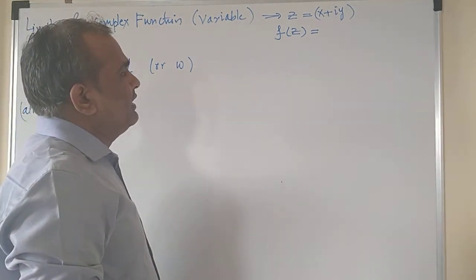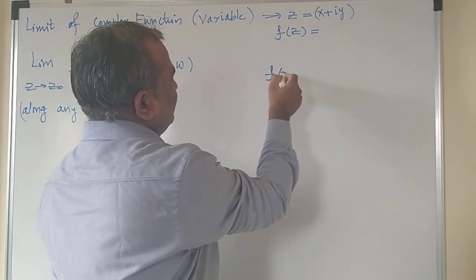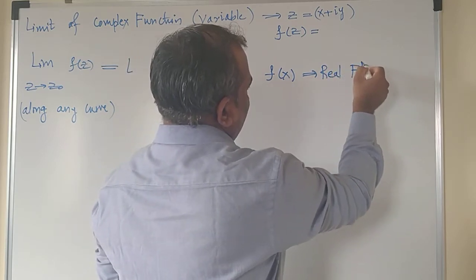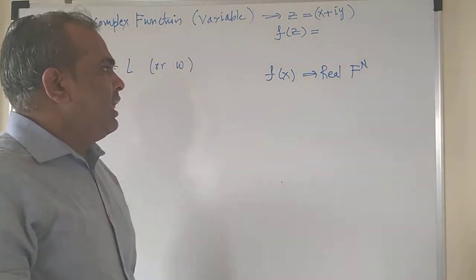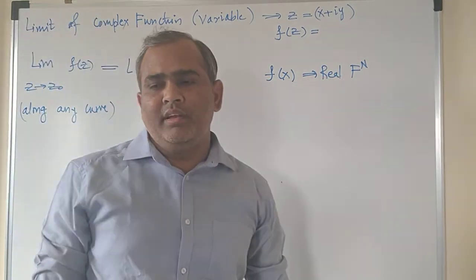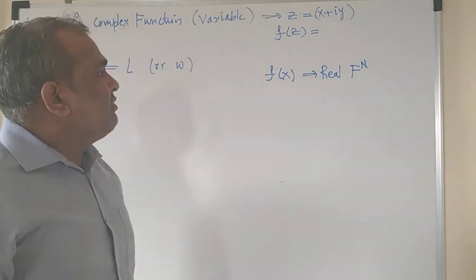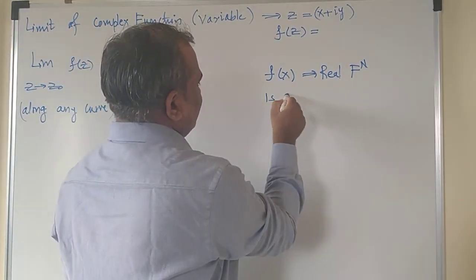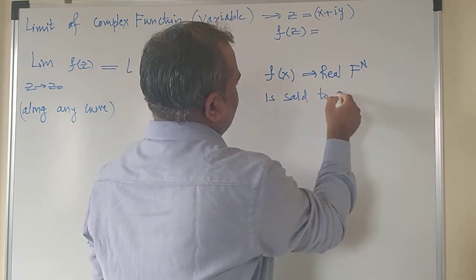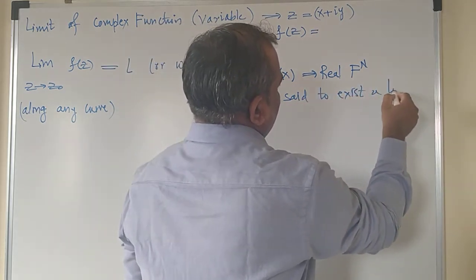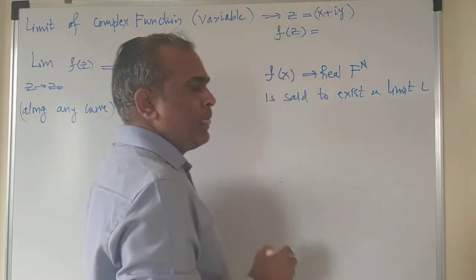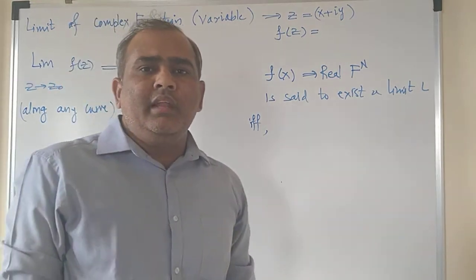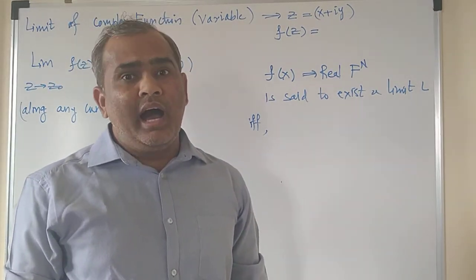Let f of x be a real function, with x a real variable. Then f of x is said to have a limit L if and only if the right hand and left hand limits of the given function are equal.